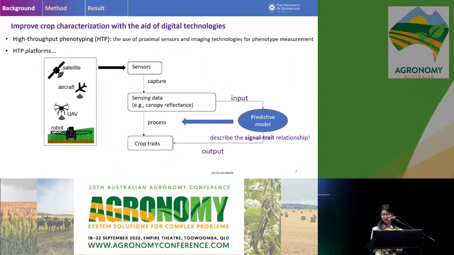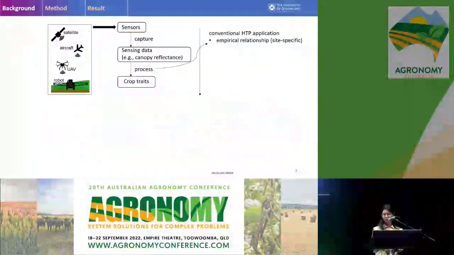In this process, we will need a predictive model that describes a signal-trait relationship, so that we can input the sensing data into this model to predict the crop traits that we are interested in. So now the question comes to how can we create such a predictive model or such a relationship?